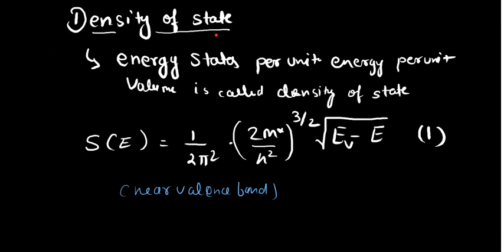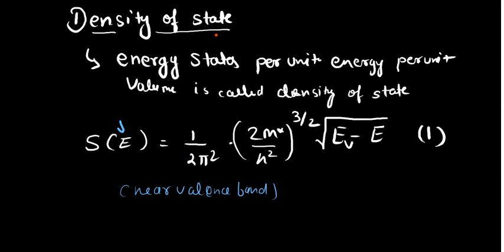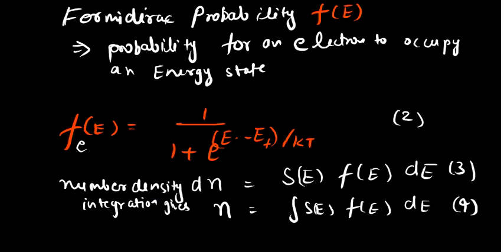The energy density of a state is given per unit energy per unit volume. So this is a function of energy. Why is this a function of energy? Because it depends upon the energy gap. So between EV, the valence band, and some given energy E, this is given by 1 upon 2 pi square, 2m upon h bar, to the power 3 by 2. I think this is h bar square. So the density of state is given by this formula, and there is the Fermi-Dirac probability function.